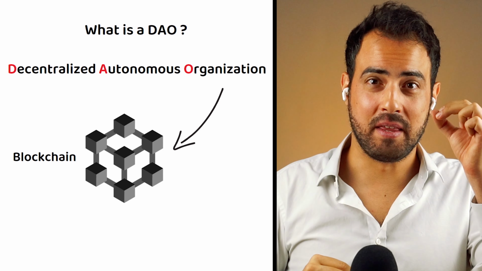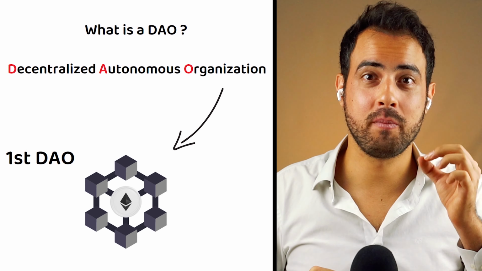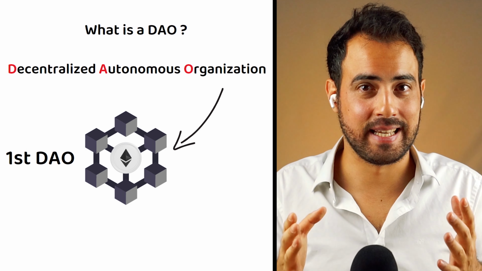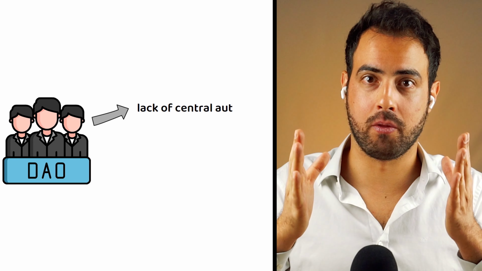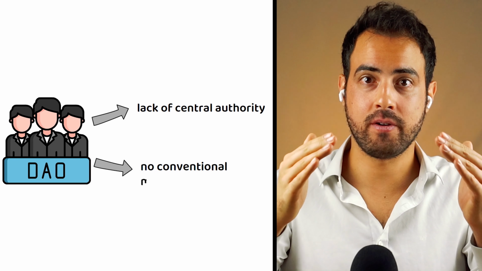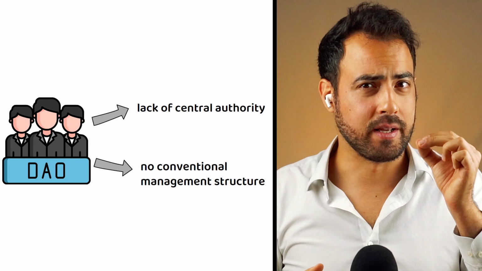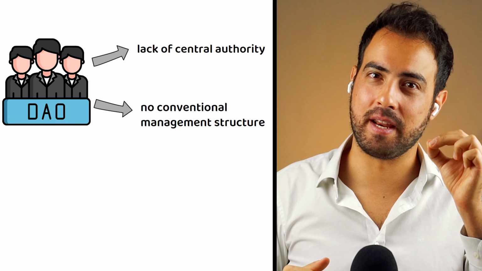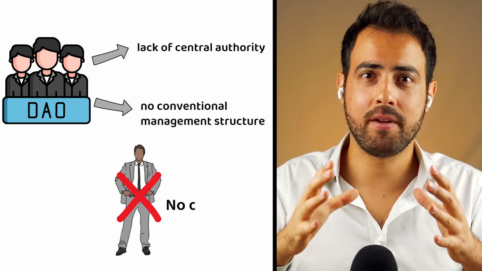A DAO, or Decentralized Autonomous Organization, is an organization that operates on a blockchain. For example, the first DAO was launched on the Ethereum network, and unlike organizations in the real world, DAOs are characterized by a lack of central authority and do not have a conventional management structure. For example, unlike organizations in the real world, DAOs do not have an owner.